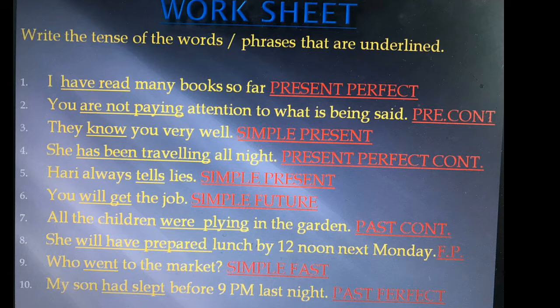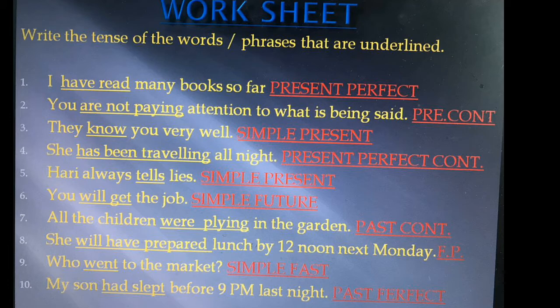Next, ninth. Who went to the market? It is a WH question, started with who. There is no helping verb, but the main verb is present. Went is the main verb, in its past form. So it is constructed in simple past tense. Coming to the last one, my son had slept before 9 p.m. last night.